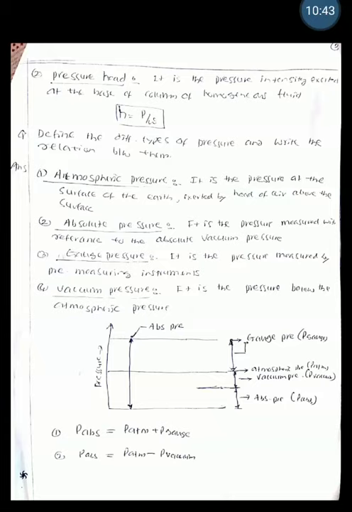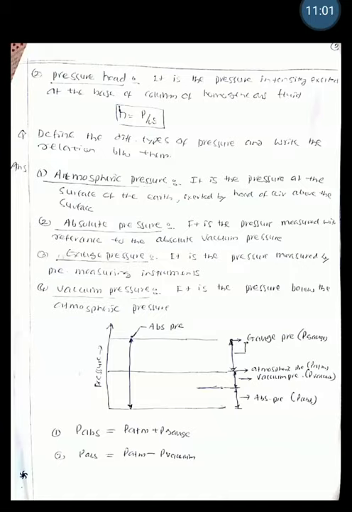Vacuum pressure is another pressure, which is a pressure below the atmospheric pressure. Pressure may be above the atmospheric pressure, which can be measured by a gauge and is called gauge pressure. Pressure may be below the atmospheric pressure, measured by vacuum gauges, and it is usually called a negative pressure, known as vacuum pressure.